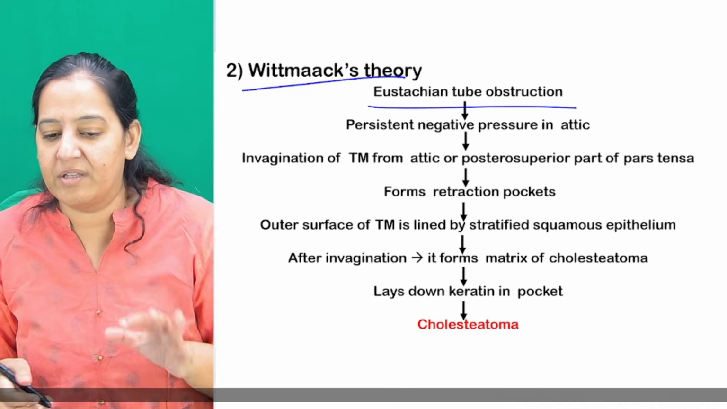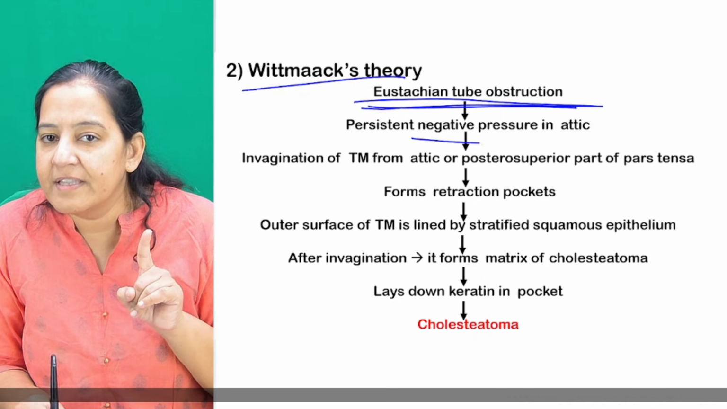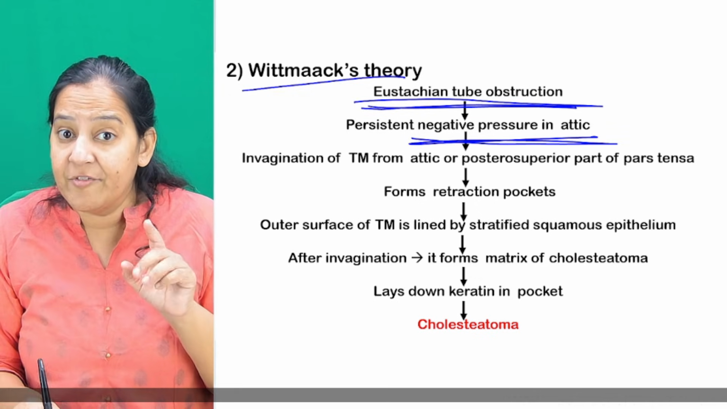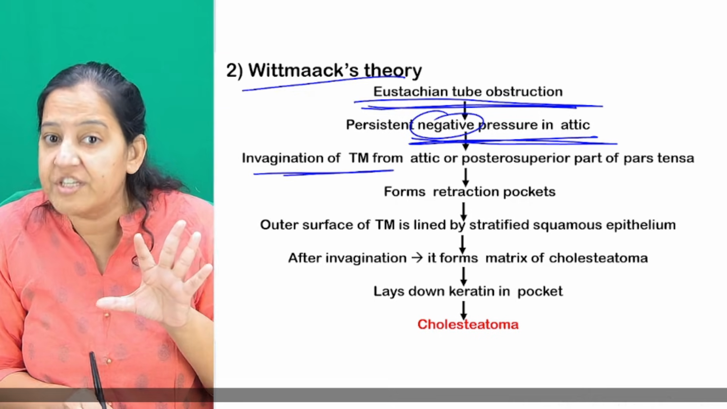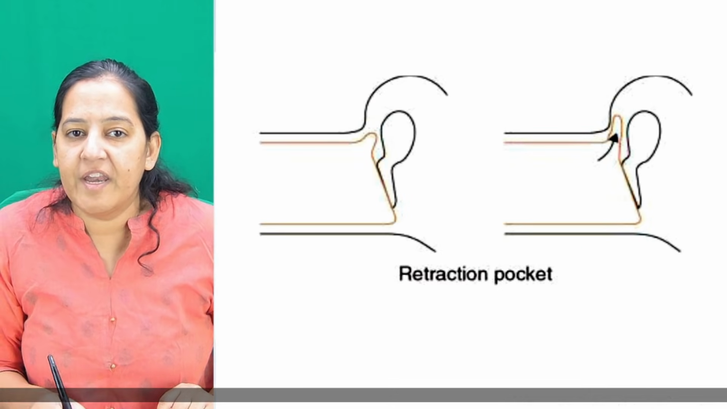So the same thing is written in the form of a flowchart. Whenever there is a eustachian tube obstruction, there is negative pressure in the tympanic cavity. Because of the negative pressure, there is invagination of the tympanic membrane and it forms small retraction pockets. I will show you, so you can appreciate.